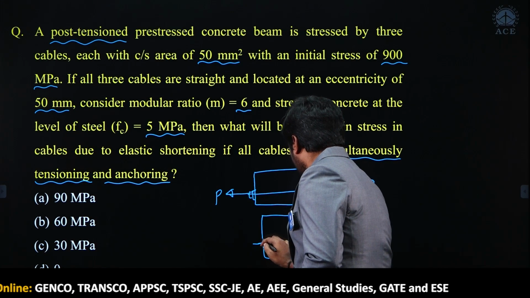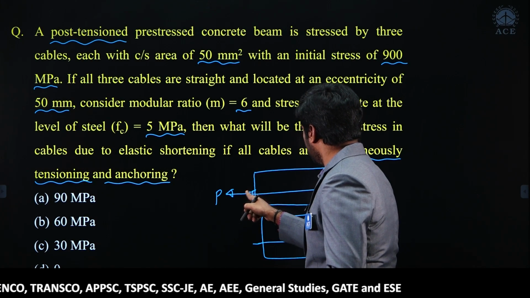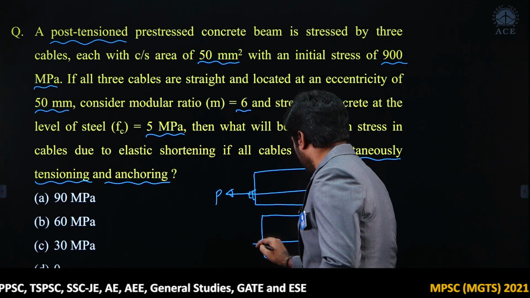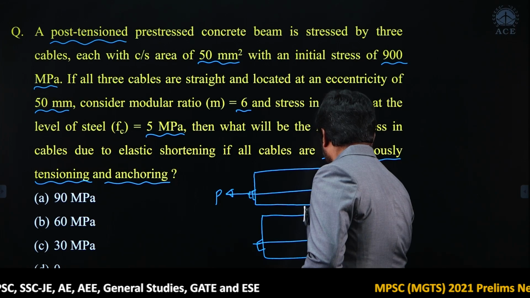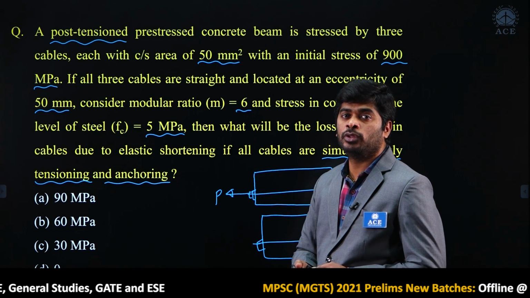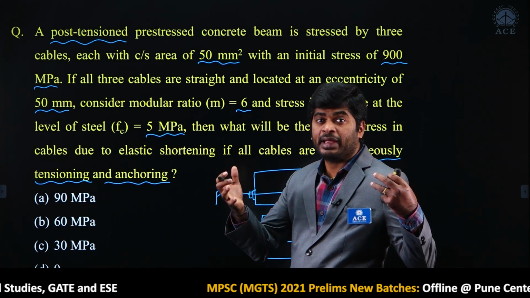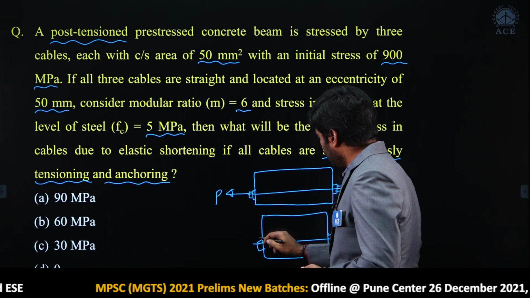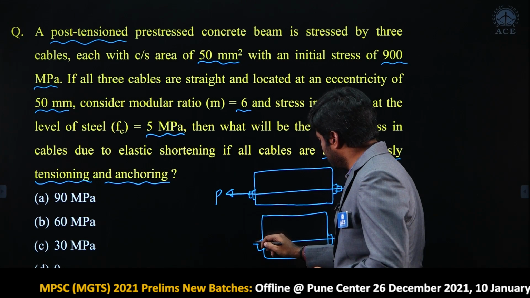Then once the required stress is created in the tendon, you just tighten the anchorages and remove the mechanical jacks or hydraulic jacks. So this tendon is held by the anchorage.